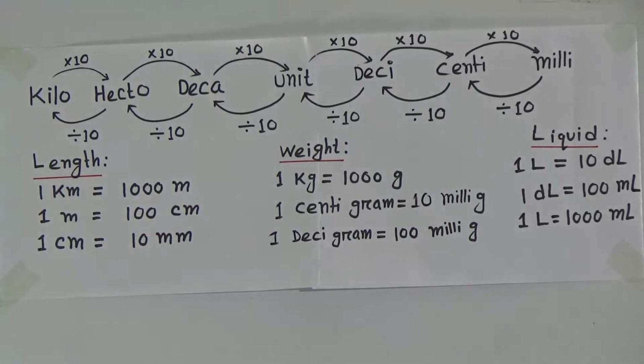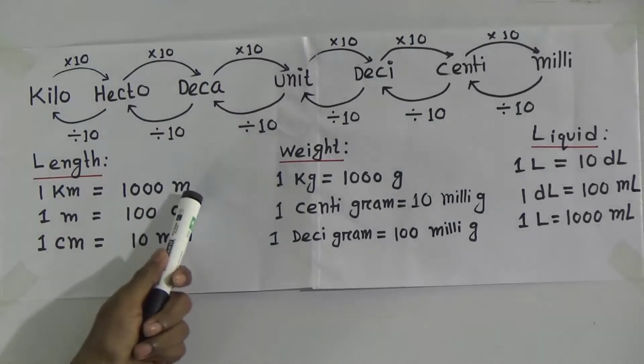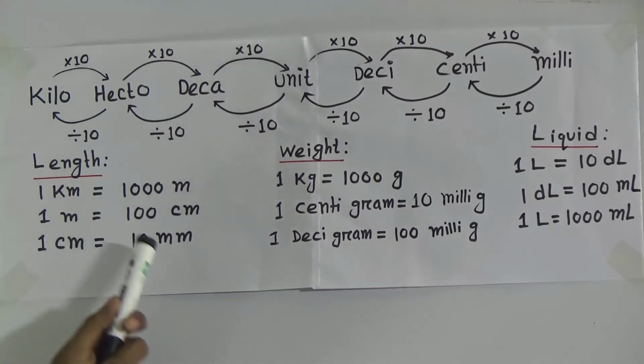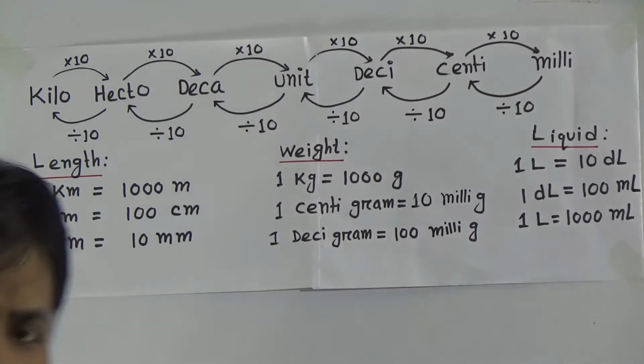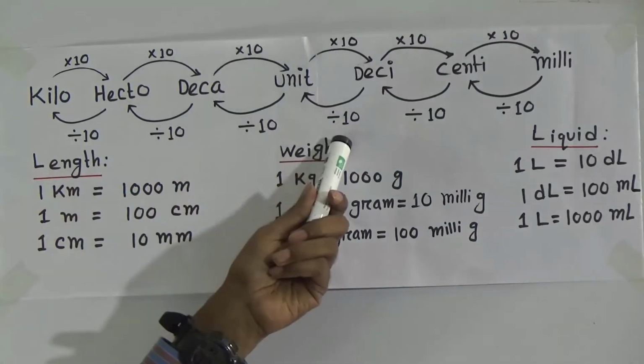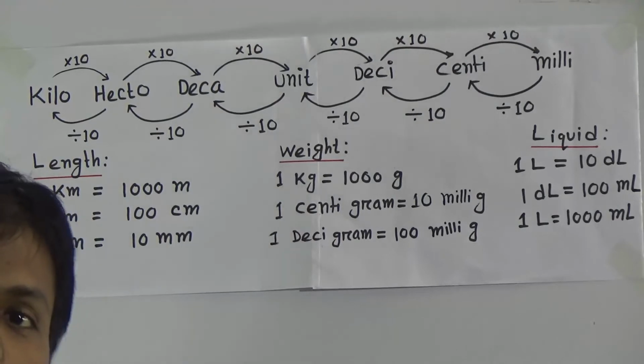Now, how can you convert? Suppose, dear student, if you memorize this way, 1 kilometer equals 1000 meter, 1 meter equals 100 centimeter, 1 centimeter equals 10 millimeter, this is memorizing so much stuff. Okay? You use this diagram, then you will at least memorize the 48 formulas.